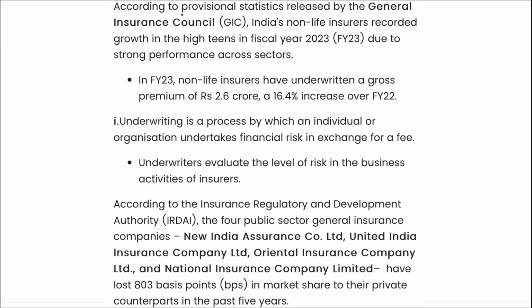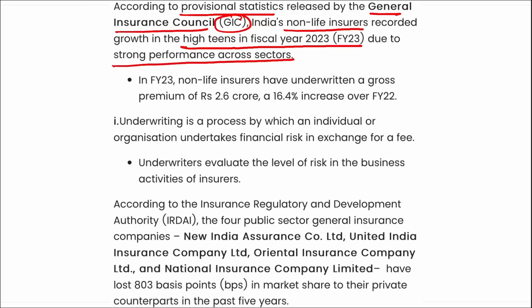According to the provisional statistics released by GIC, that is the General Insurance Council, India's non-life insurers recorded growth in the high teens in fiscal year 23 due to strong performance across sectors. Non-life insurers have underwritten a gross premium of 2.6 crore rupees, a 16.4% increase over fiscal year 22.